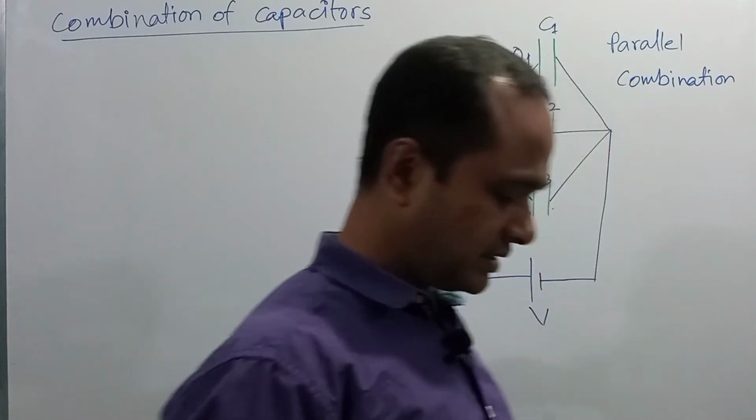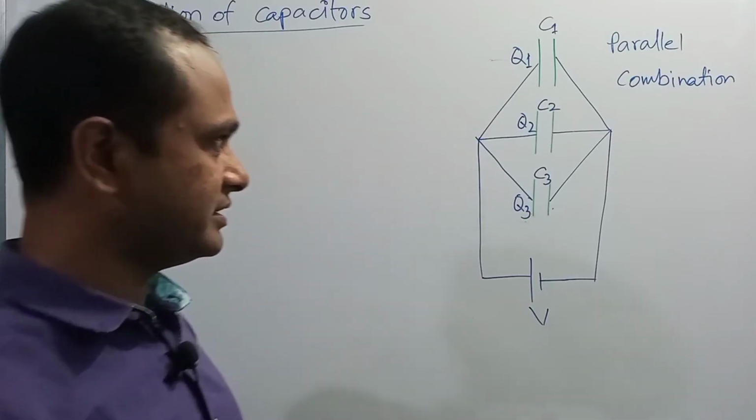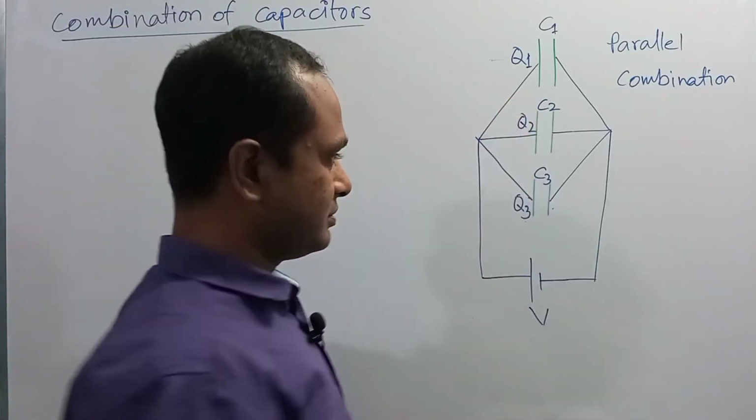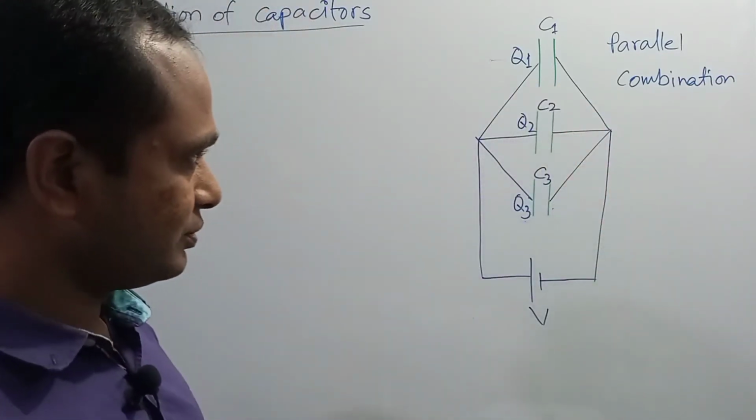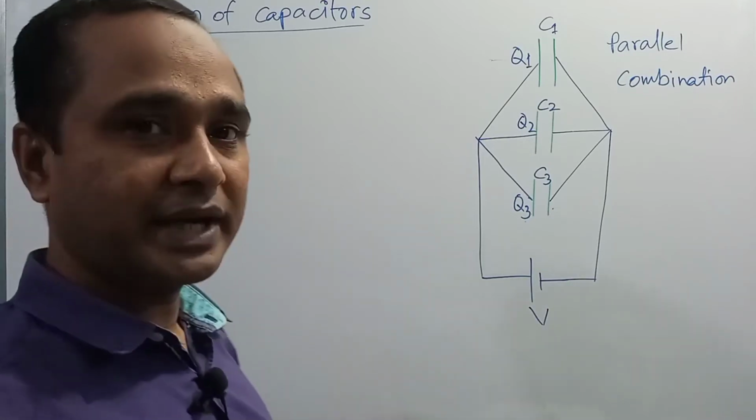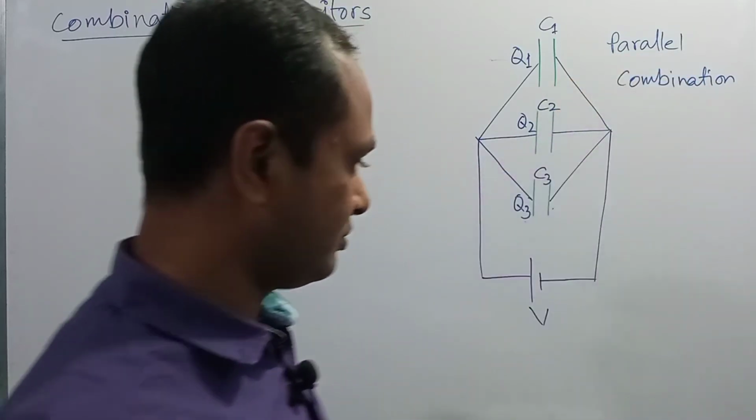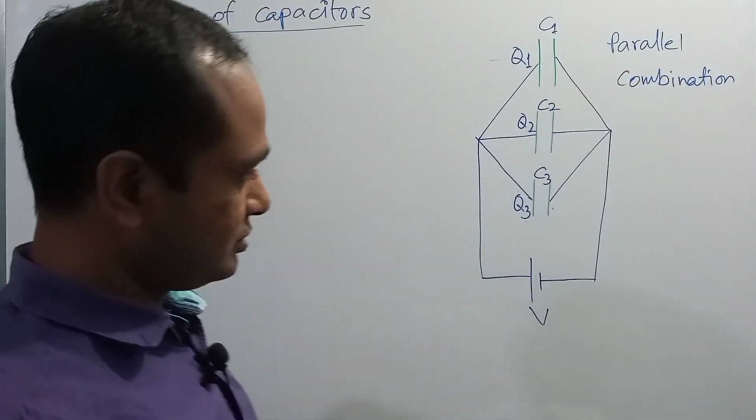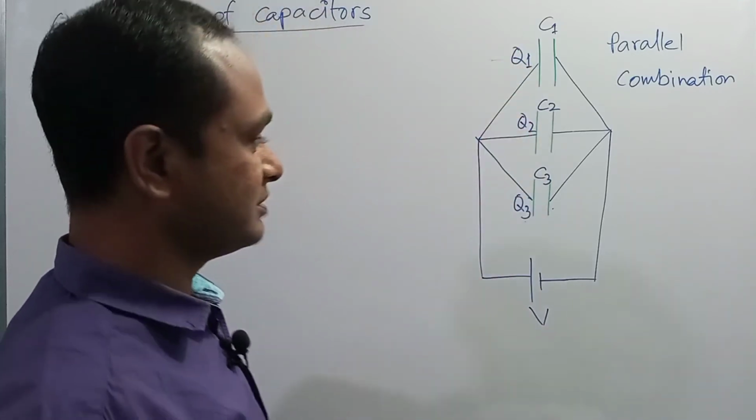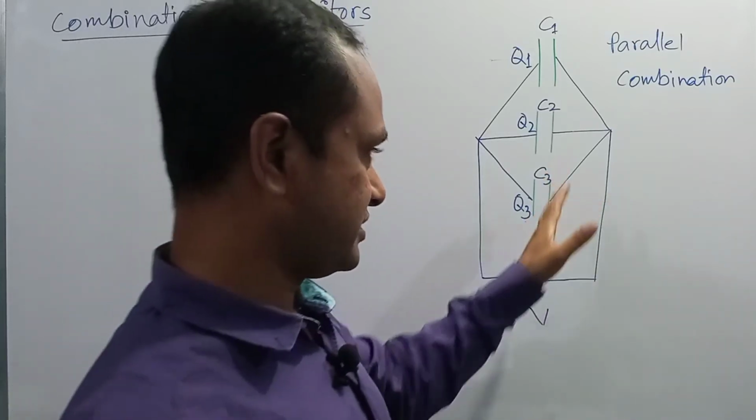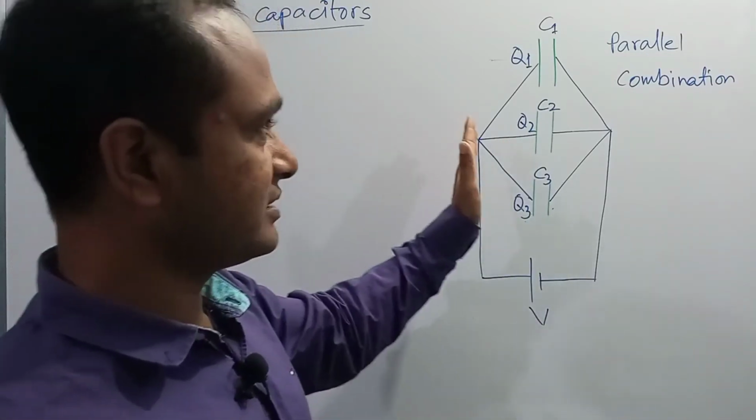Now we can see another combination of capacitors. If the capacitors are connected in such a way that all positive plates are connected to a common point and all negative plates are connected to another common point, then this type of combination is known as a parallel combination of capacitors. In a parallel combination, the applied voltage V is applied to the positive ends as well as the negative ends. So the potential difference across each capacitor will be the same.